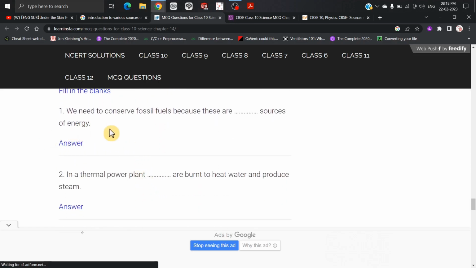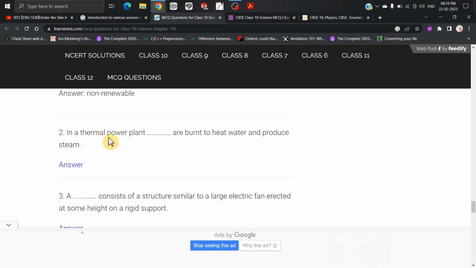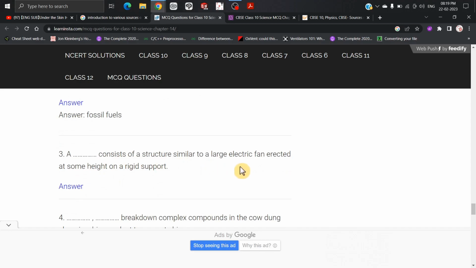We need to conserve fossil fuels because these are dash sources of energy. These are non-renewable sources of energy. In a thermal power plant, dash are burned to heat water and produce steam. Fossil fuels. A dash consists of a structure similar to a large electric fan erected at some height on a rigid support.